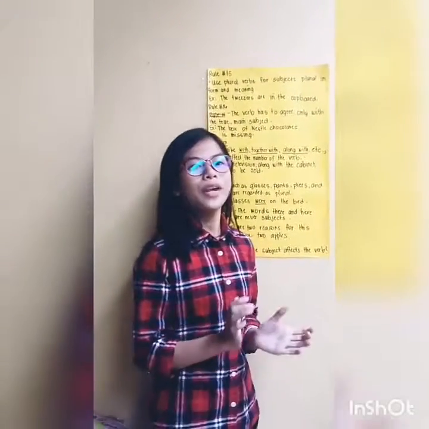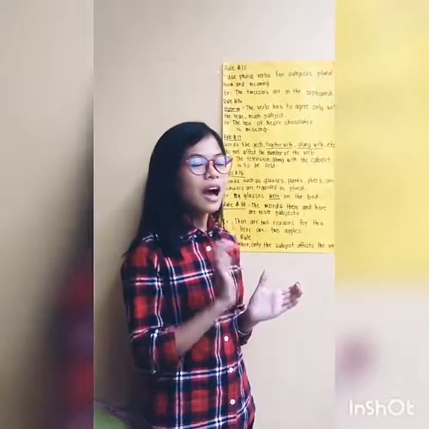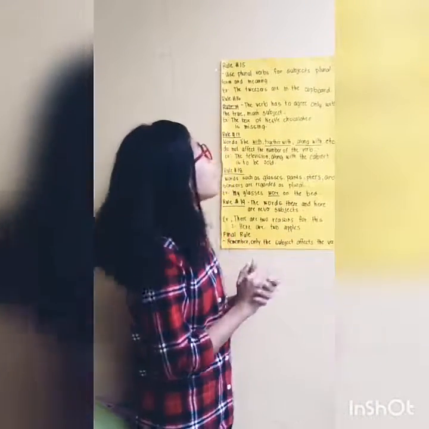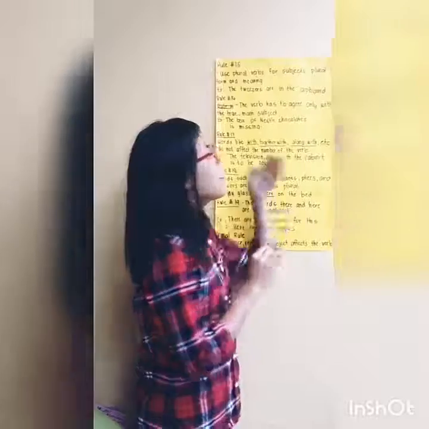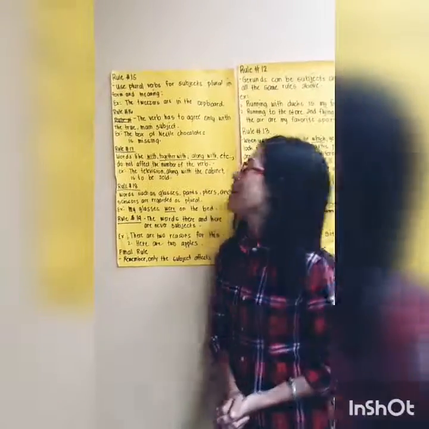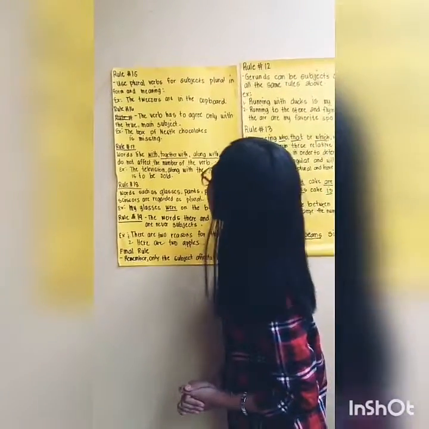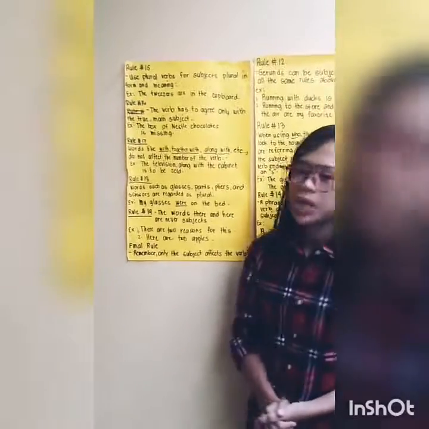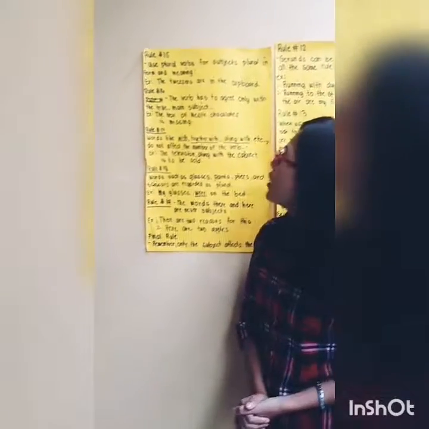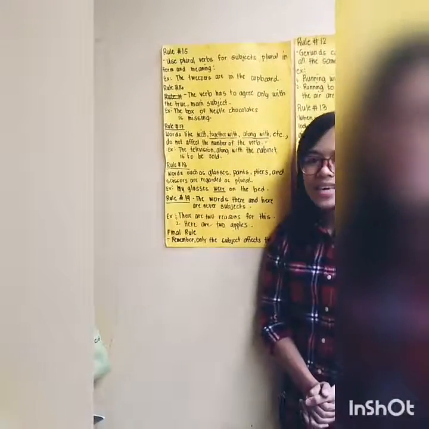So, our subject here is tweezers and our plural verb is are. Rule number 16. The verb has to agree only with the true main subject. Example, the box of Nestle chocolates is missing.